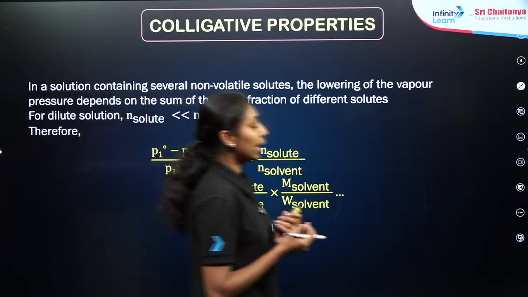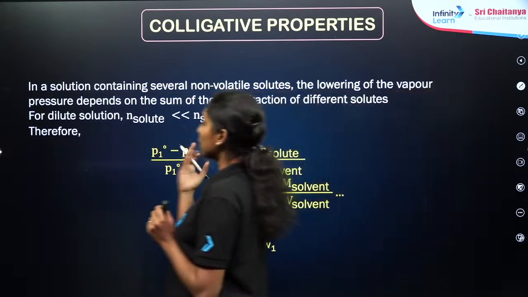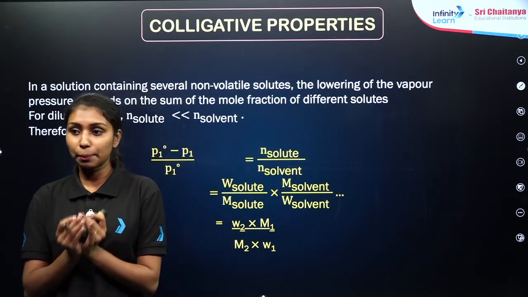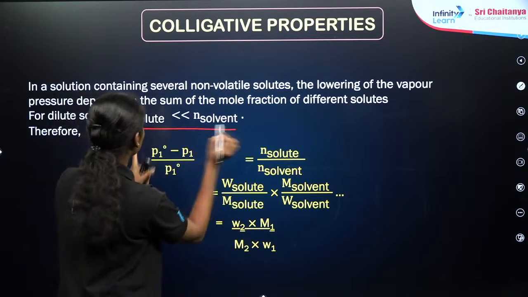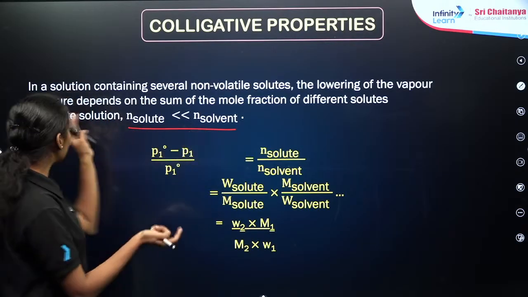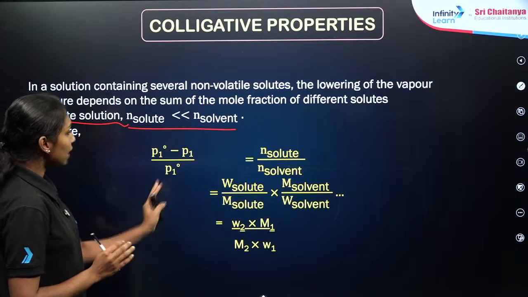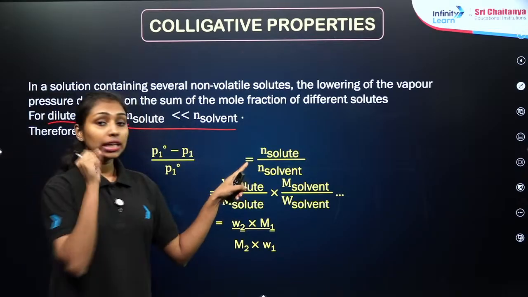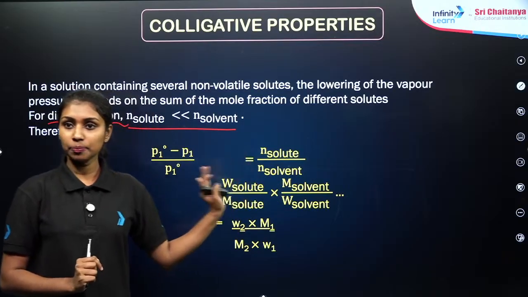So, if you are talking about dilute solutions, dilute solution means the number of moles of solute as compared to the solvent should be very, very less, right? The number of moles of solute is always less than that of the solvent in dilute solutions only. So we can rearrange the equation as the number of moles of solute divided by the number of moles of solvent. Is the thing clear?